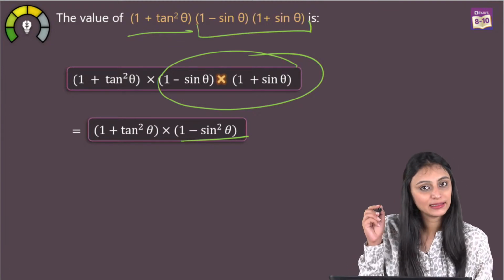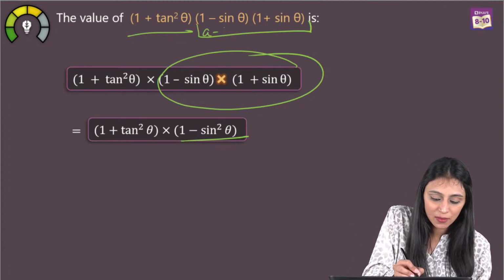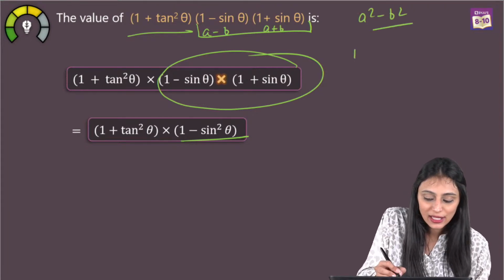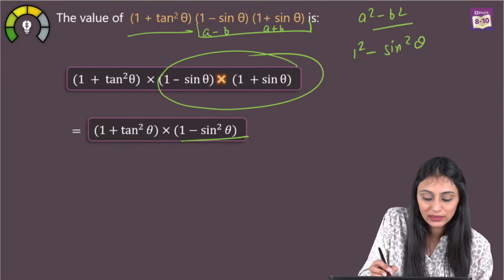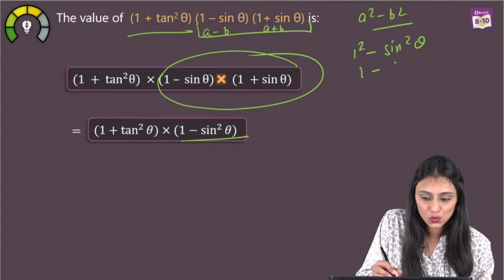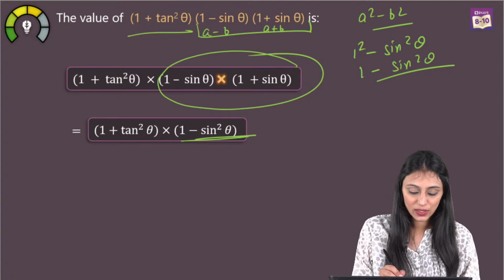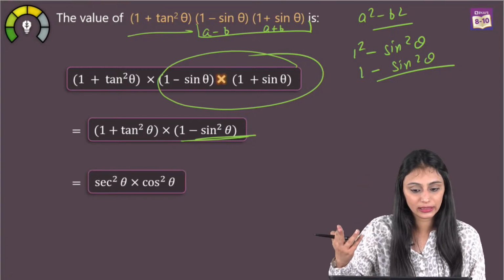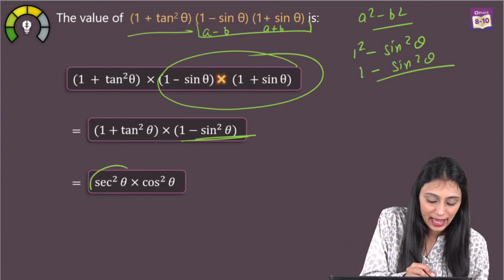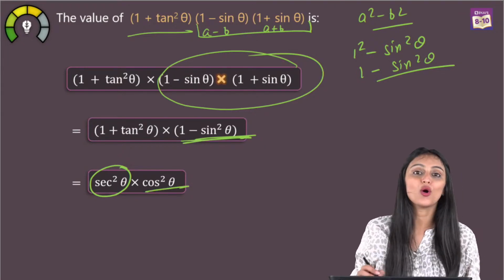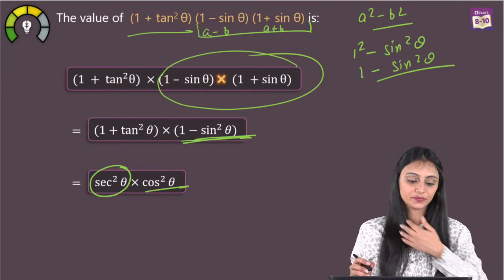Once we multiply these, this is a minus b, a plus b. It is a square minus b square. That's going to be 1 square minus sine square theta. What is 1 square? That's 1. So 1 minus sine square theta. Correct? So we can write 1 plus tan square theta, which is a trigonometric identity, as sec square theta. 1 minus sine square theta is cos square theta, right?